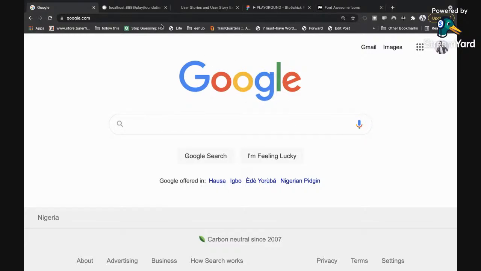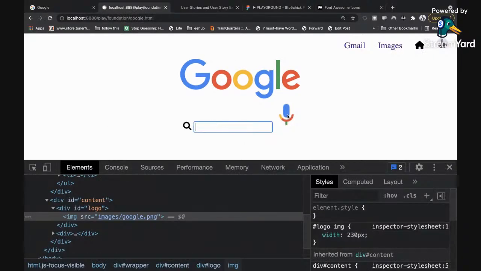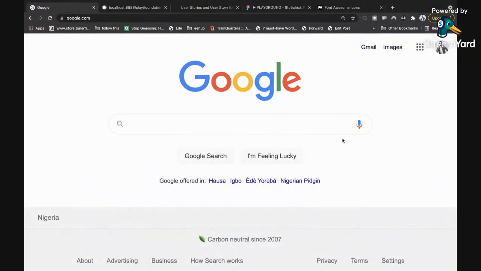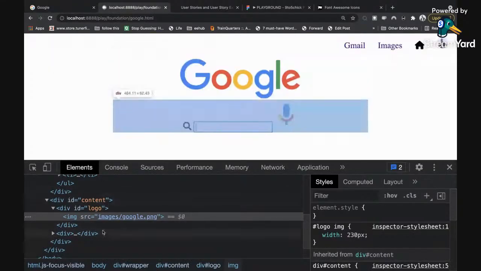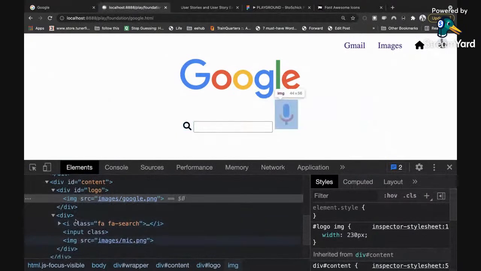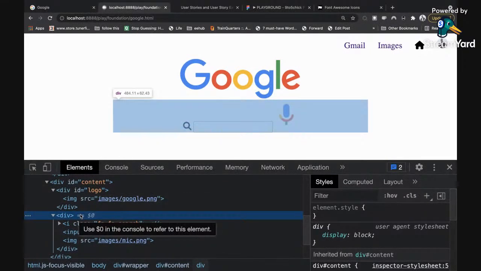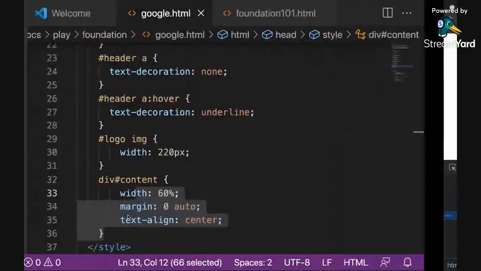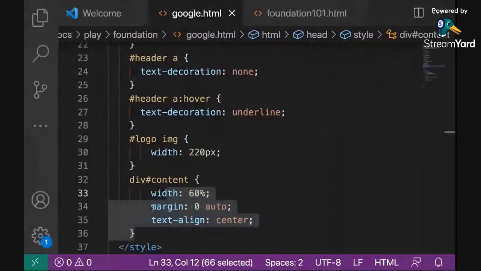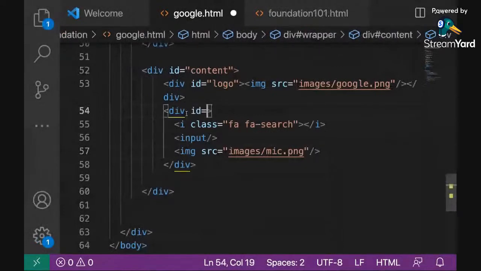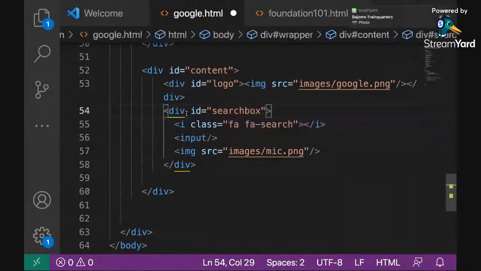So let's move on. The next thing I want to do is to style this input box and all these items beside it. The first thing I want to do is put a border around. See this nice little soft border that is circular and housing everything. So that's what I'm going to do next. I'm going to mouse over my div. Look at this div. This is the div right here. So I need to give it some sort of name so that I can talk to it. So I'm going to go to my code and look at the div that is housing the search icon, the input, and the image. So I'll give it an ID and call it search box, right?